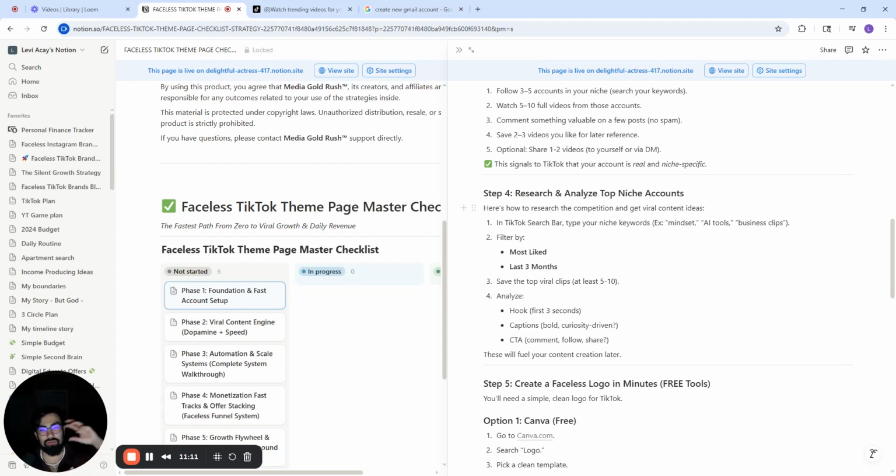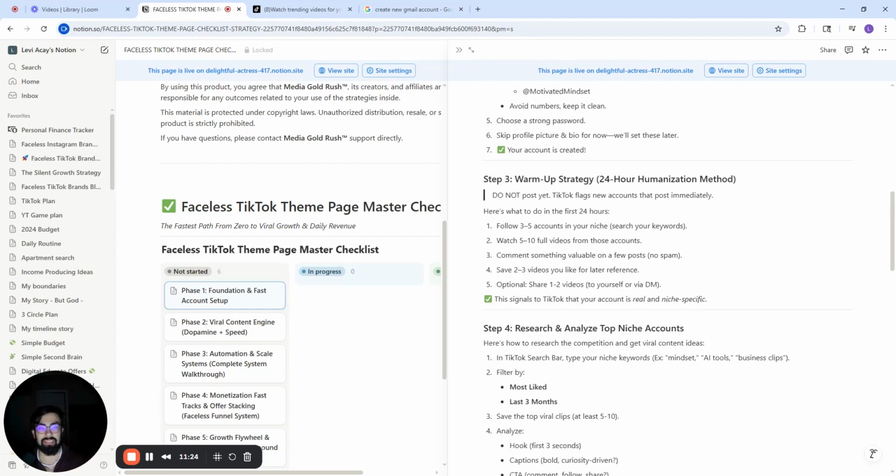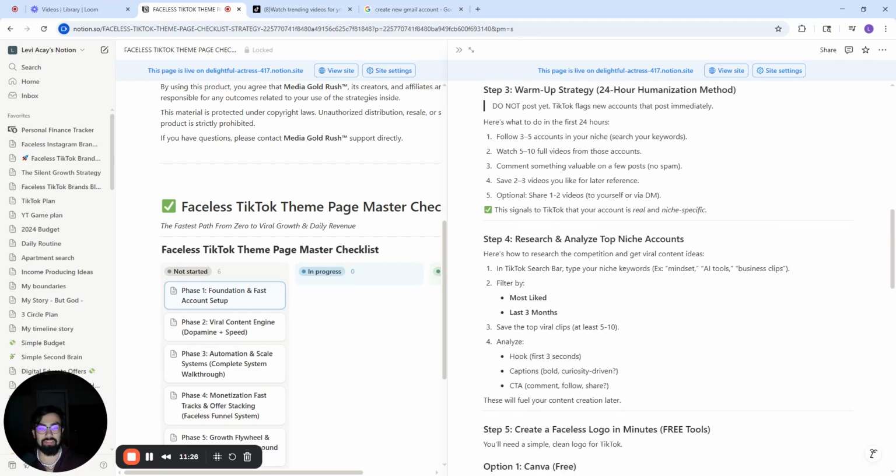Now, you're not going to just strip and take the same videos and post them on your page. You take it as inspiration. If you want to use a clip, you go and look and get it from the original video itself. So if you're doing podcast breakdowns, you're not going to take the clip that they made. You're going to go get the original clip for yourself from the podcast, and then you're going to create your own edits.